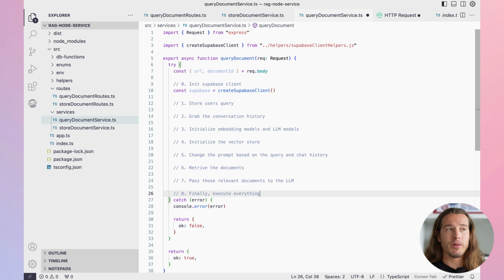Based on the user query, of course, we change it and adapt it a bit to get better results from our vector database. But then, as I said, we have this massive storage base of our YouTube transcript. Based on the query and certain filtering, we grab only the parts that are needed, and with the changed query, so that it also is aware of the chat history, we pass it to the LLM.